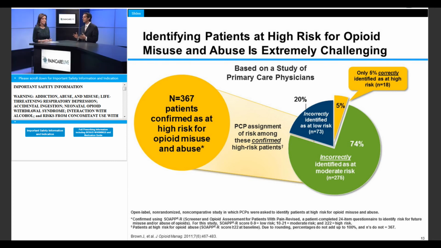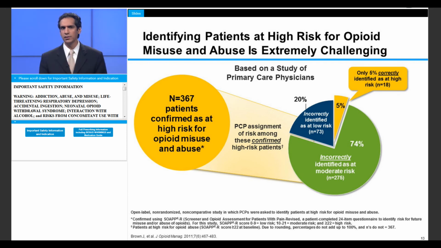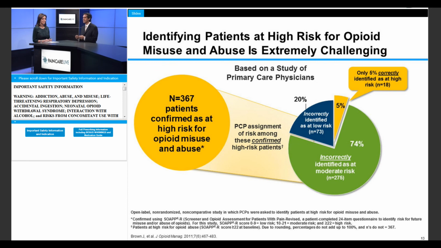But when primary care physicians were asked to evaluate opioid risk in these patients without knowledge of the SOAP-R screening, they only categorized 5% of the patients as high risk. So clearly, going with our gut is not sufficient. We need to use validated tools and tested methods to assess and help reduce risk.